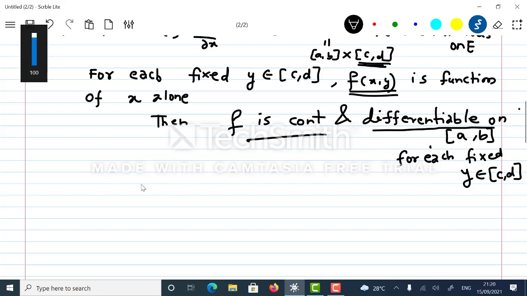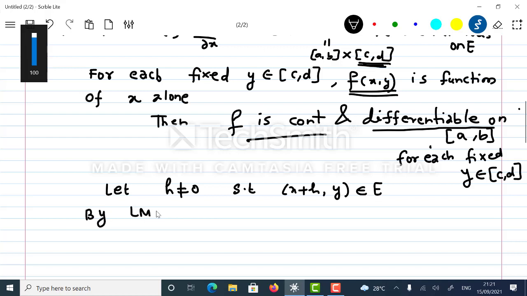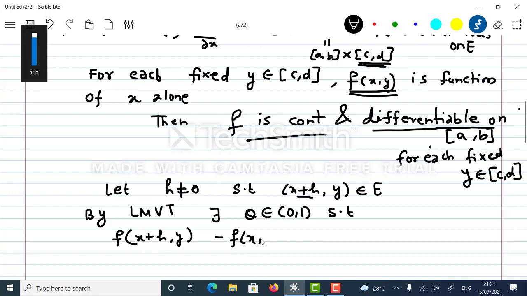So how will I apply Lagrange's mean value theorem? Let h be not equal to 0 such that I am taking an interval x to x plus h, with y fixed, belonging to my closed interval E. So by Lagrange's mean value theorem, there exists theta belonging to the open interval (0, 1) such that, applying on x to x plus h, f of x plus h comma y minus f of x comma y is equal to f dash, where f dash is dou f upon dou x at x plus theta h comma y.